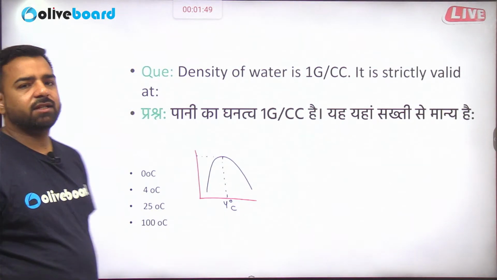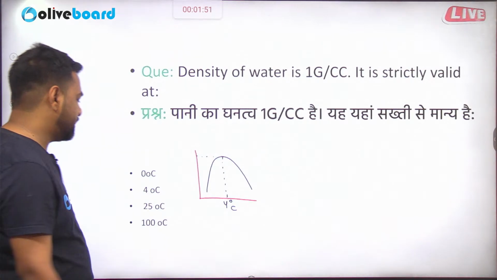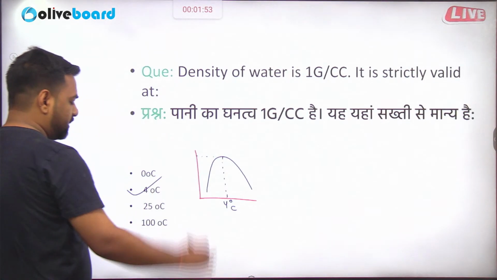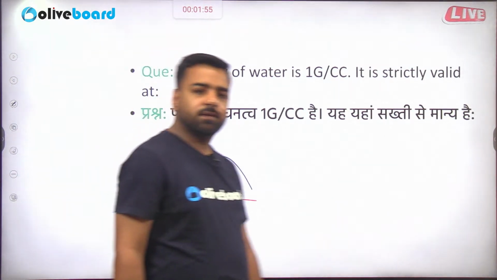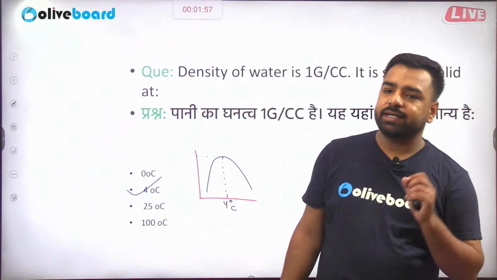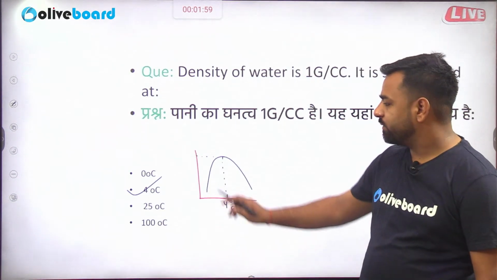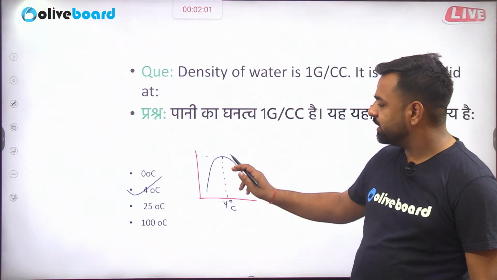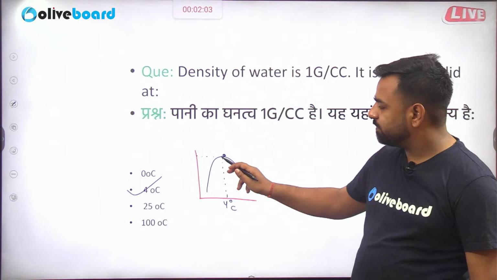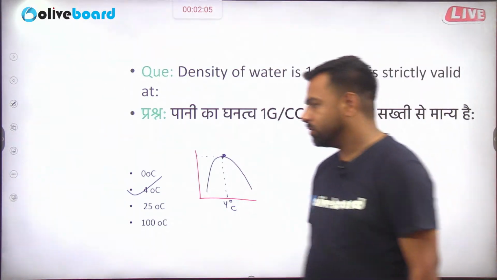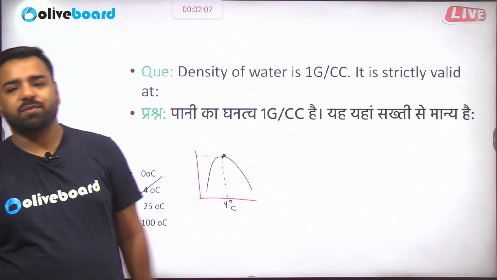Maximum density of water is at 4 degree centigrade, and what is the correct answer? The correct answer is option number B. So please remember, density of water is maximum at 4 degree centigrade, and this is at peak point, right? So what is the correct answer? The correct answer is going to be our option number B.